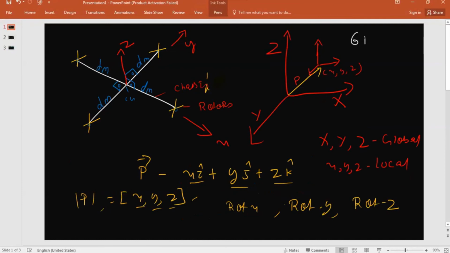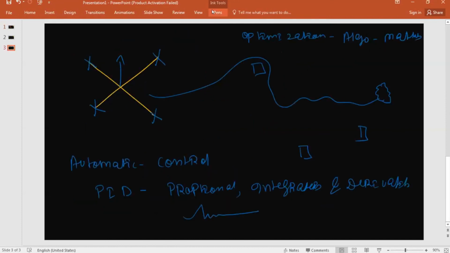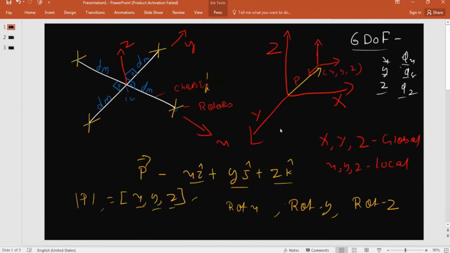The drone is a 6 degree of freedom system, and in order to model any kind of 6 degree of freedom system, remember, 6 inputs are needed: the position inputs x, y, and z, and the orientation inputs theta x, theta y, and theta z. In order to automate these inputs, we need PID controllers. They're used to remove the noise from the signals.